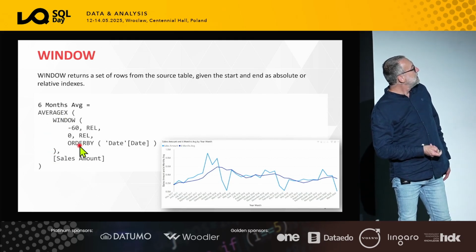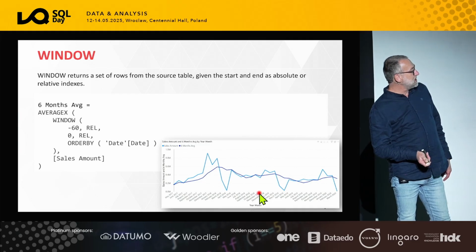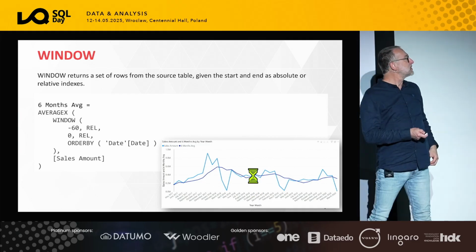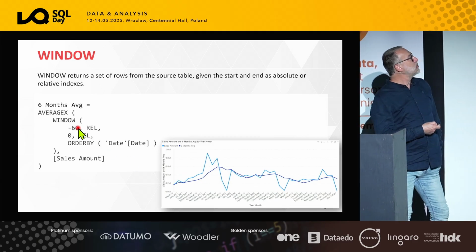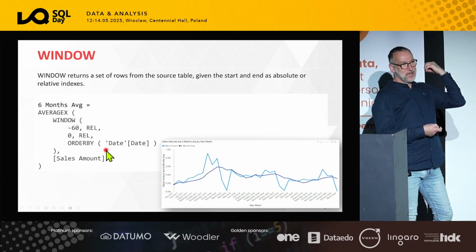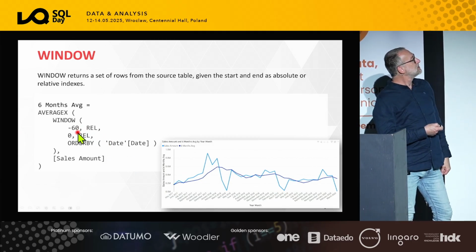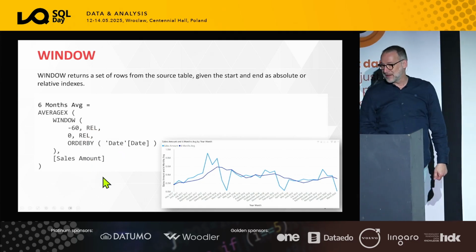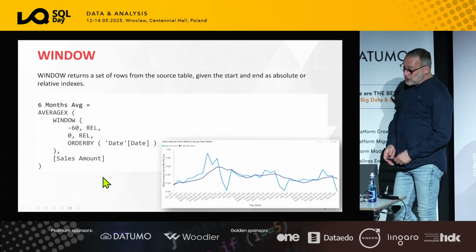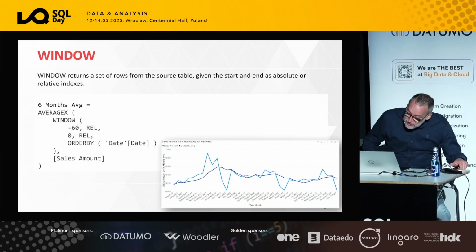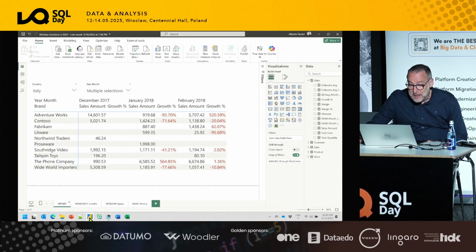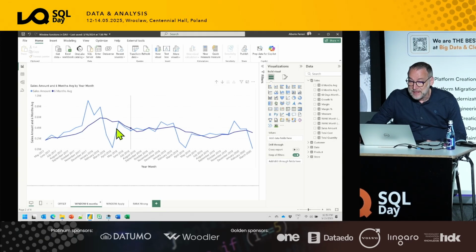So it sorts everything by date, and it computes the average of the sales amount out of this set of dates. So you are on a given date, that is the current row. The engine will find it in the filter context, and it says, I go back 60 days relative to the current day up to 0 days. I sort it by date and I compute the sales amount. Again, can you compute such a moving average using regular DAX functions? Of course you can, there's no problem. But it's going to be much more complicated.